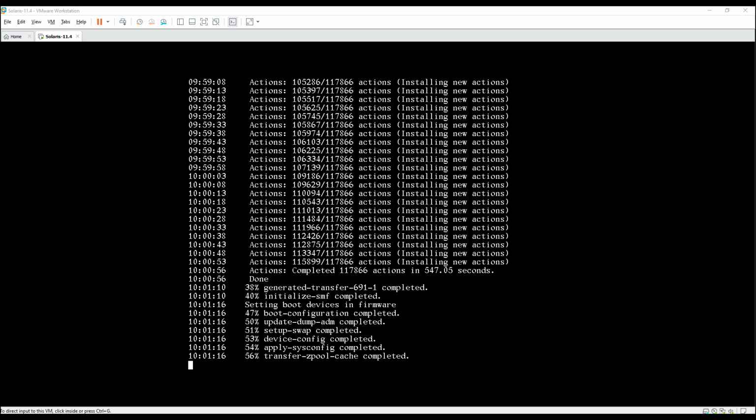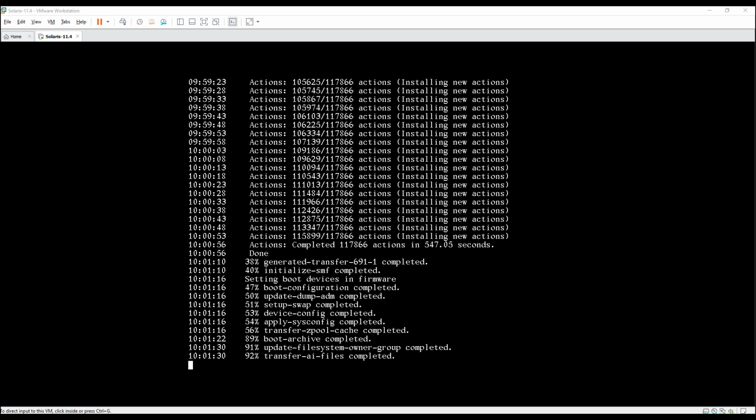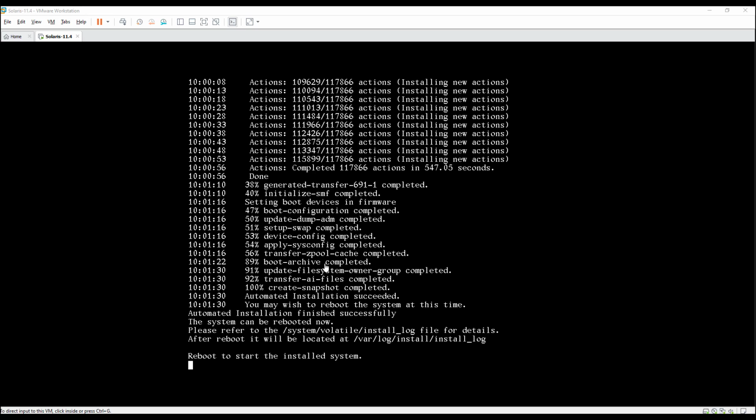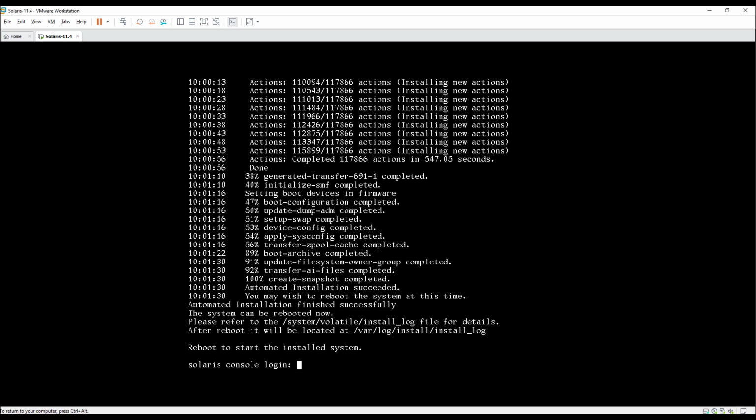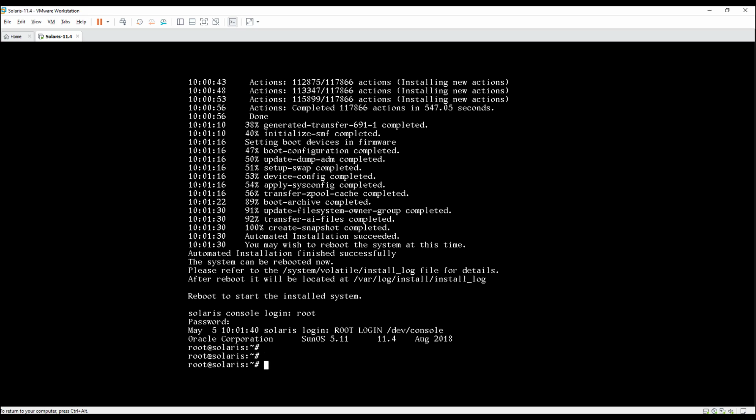After the installation is complete, we will be asked to reboot. We just hit Enter, and we'll be prompted for login credentials. The default credentials are root, and the password is Solaris.